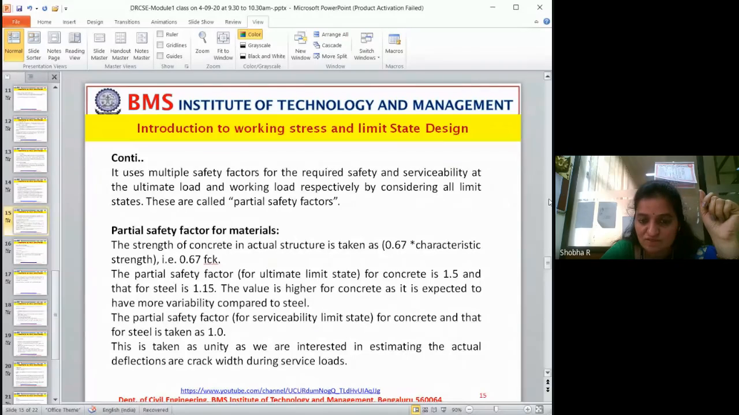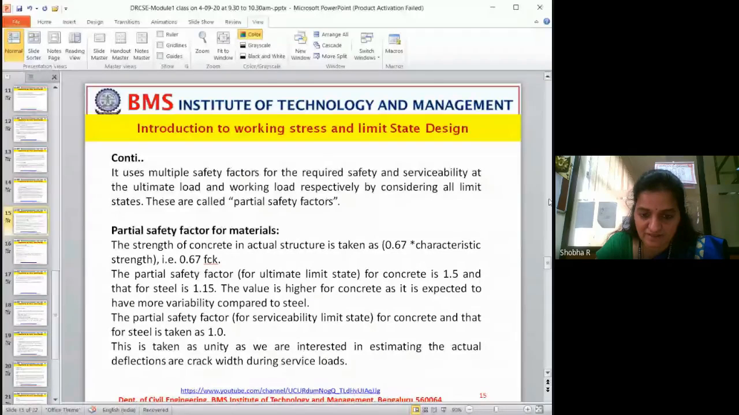0.67. What they do is they will not consider 1. They will consider only 0.67. 1 is 100%, 0.67 is 67%. Why is it 67%? We will see that there is a derivation for that, why it is taken. We will see how it is 0.67. That is 0.67 times the characteristic strength, fck.